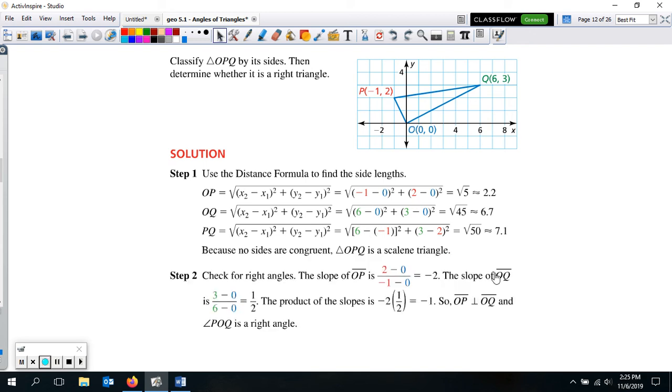They're going to find the slopes, and they do find that you get a slope of 1/2, and you also get a slope of -2. If you multiply those, you get -1. So that definitely is a perpendicular slope, or it's opposite and reciprocal, showing definitely it's perpendicular. So yes, it is a right triangle. So it's scalene, and it's a right triangle. All right, so let's call our extra practice now.